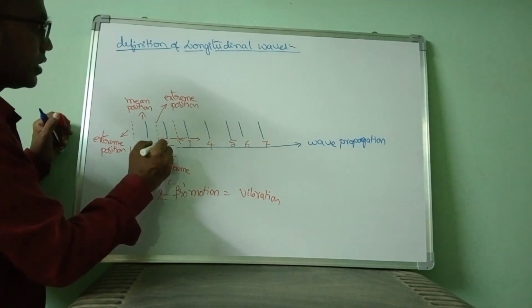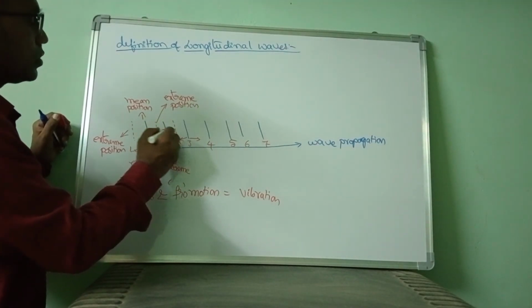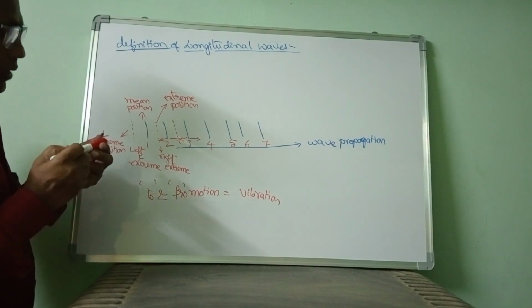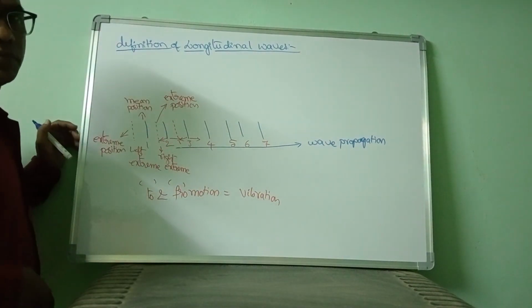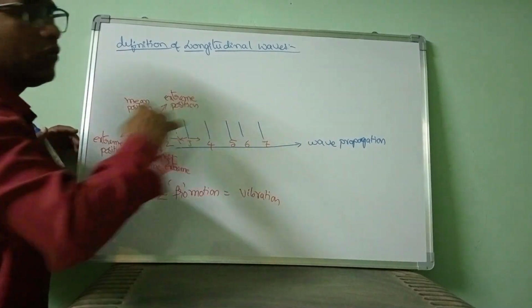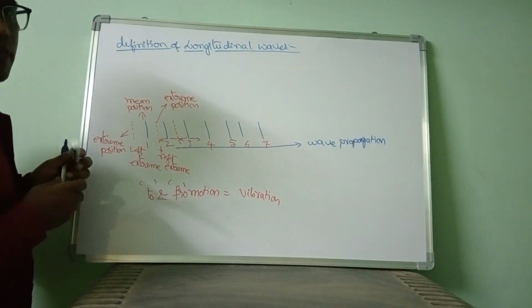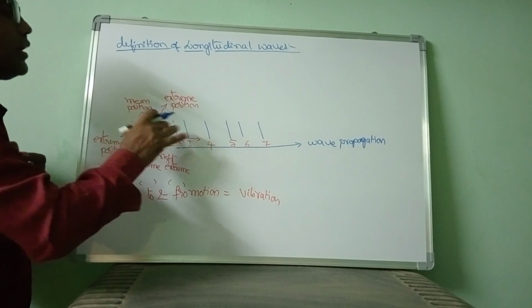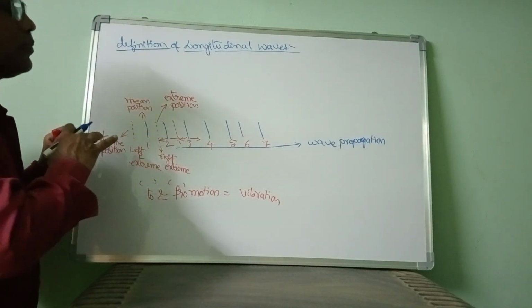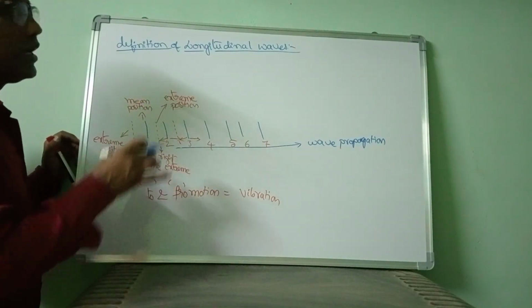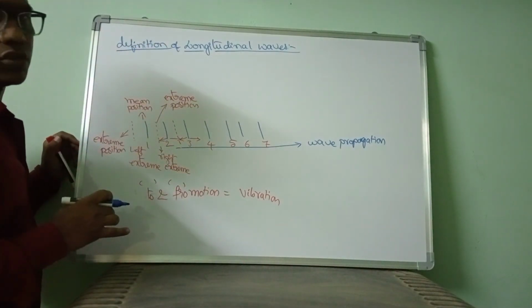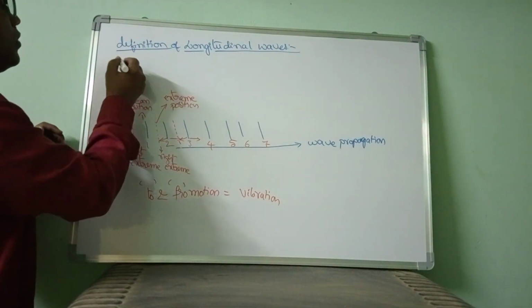Like this, the first, second and third particles vibrate along the horizontal direction, that is, in the direction of wave propagation. That means if the direction of the vibration of the particles of the medium is parallel to the direction of wave propagation, then that wave is called a longitudinal wave.